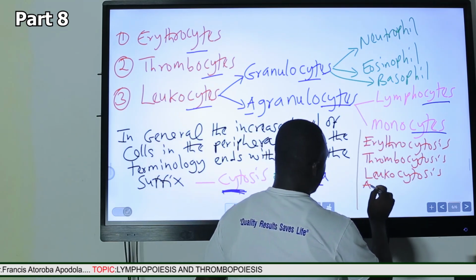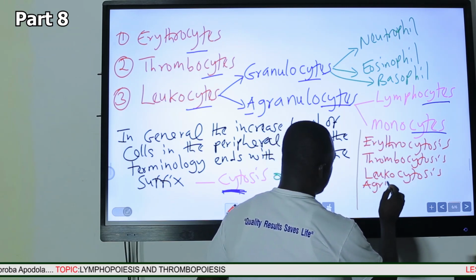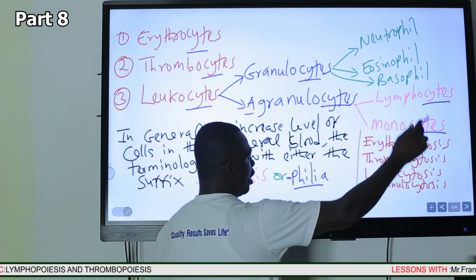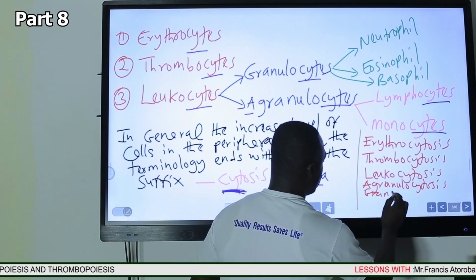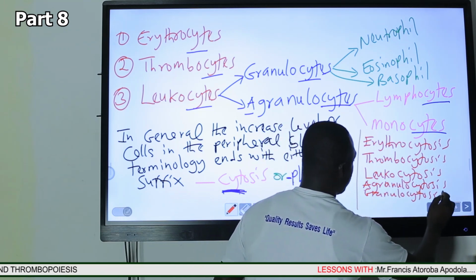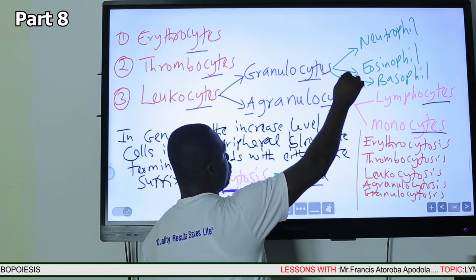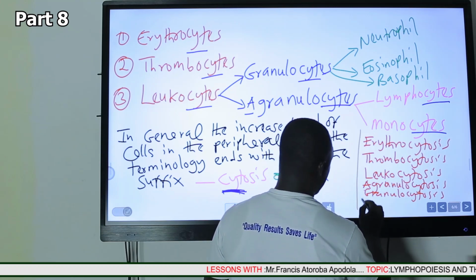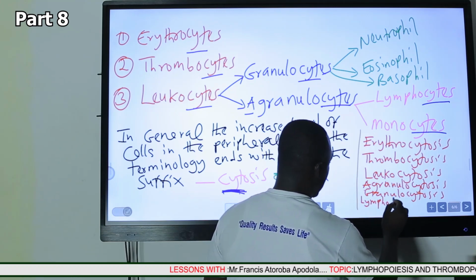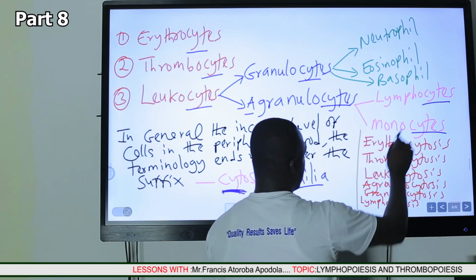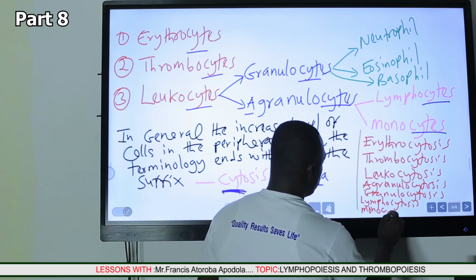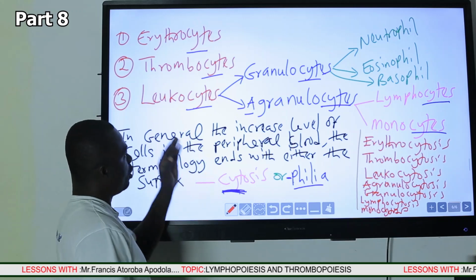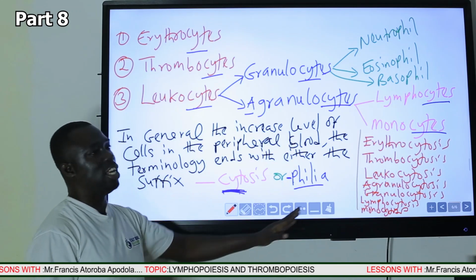So we have granulocytosis, agranulocytosis, which means the increased levels of agranulocytes. Then granulocytosis means the increased levels of granulocytes. In this case, we are referring to neutrophil, eosinophil, basophil. Then we have lymphocyte, and the increased levels of lymphocyte will be called lymphocytosis. And monocytes will be called monocytosis. So these are the terminologies for the increased levels of the cells ending with the suffix cyte in the